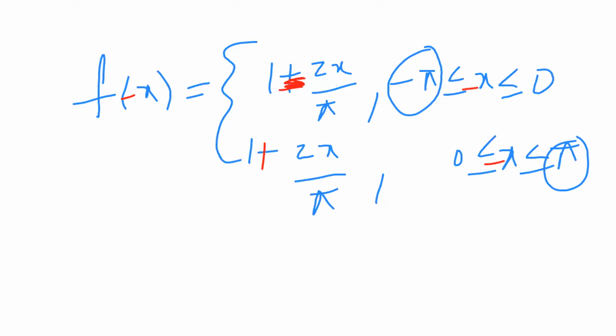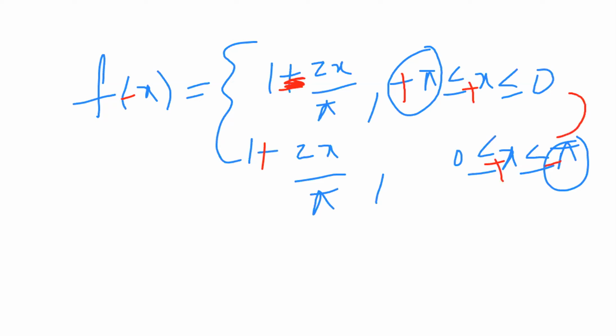In the range, the value is always positive, not negative. That's why we multiply the minus only with the range. So the range is converted to plus pi plus x, plus x minus pi.